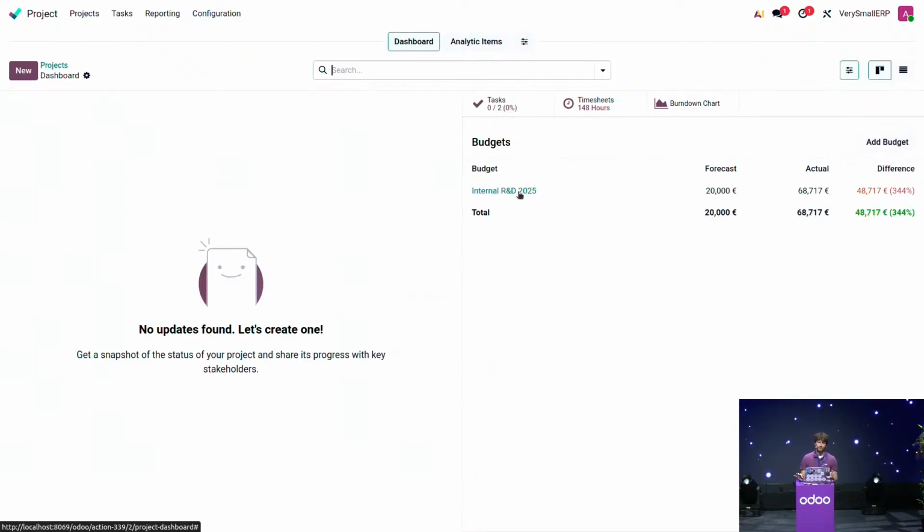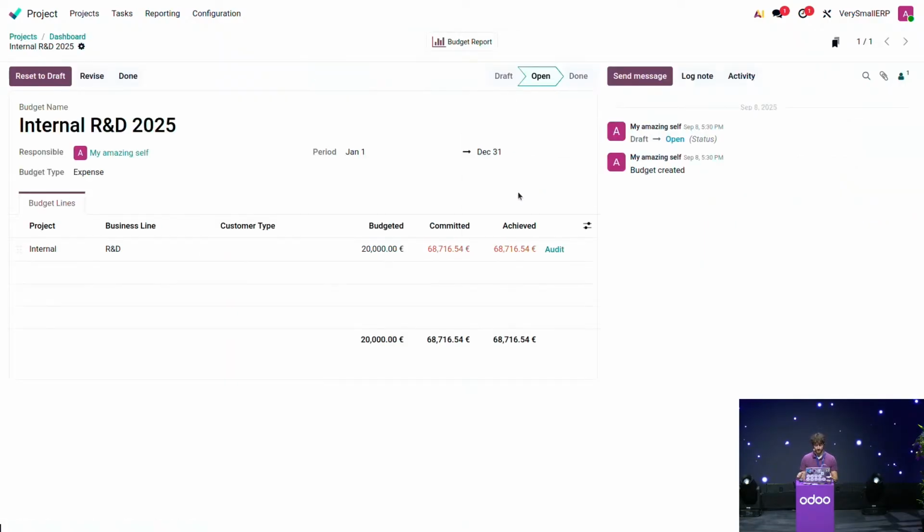Well, we are going to just click here on our internal R&D 2025 budget. So we open the budget, and here we are brought again in the accounting app, and we can see that we have our budget with its name, a responsible, a period, in this case from the 1st of January to the 31st of December, because of course it's an annual budget, and then we have the budget type. In this case, it's an expense budget type because we only want to track the costs linked to our research and development, but technically we could also use the other budget types, which are both, which calculates both expenses and revenues, or revenues.